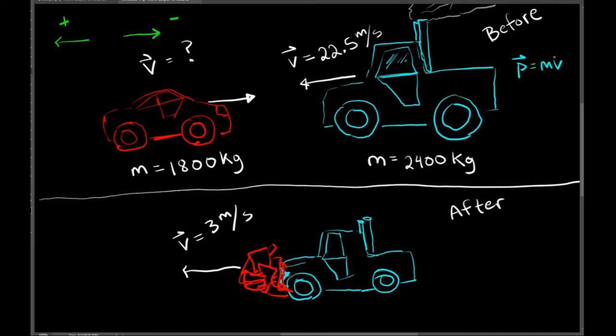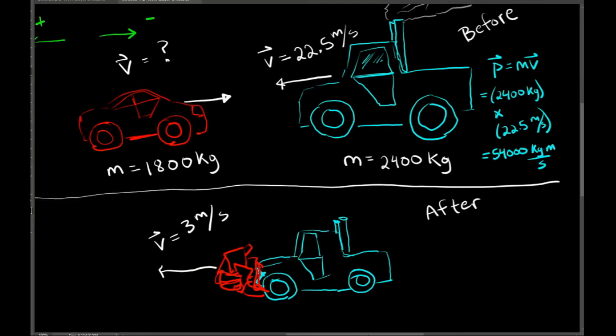Its momentum is just its mass times its velocity. It has a mass of 2,400 kilograms and a velocity of 22.5 meters per second, and its momentum is just the product of those two things, which is 54,000, and our units are kilogram meters per second.